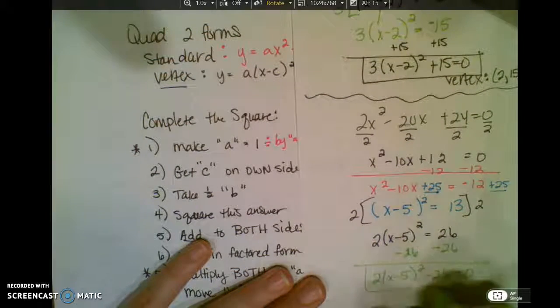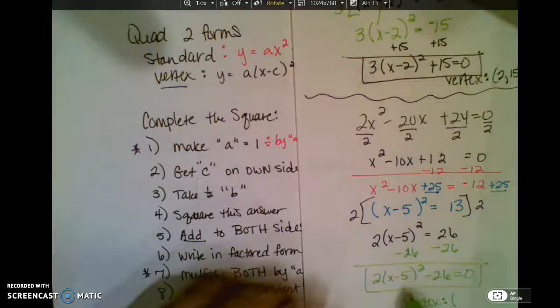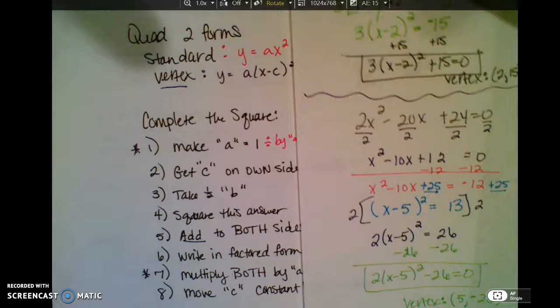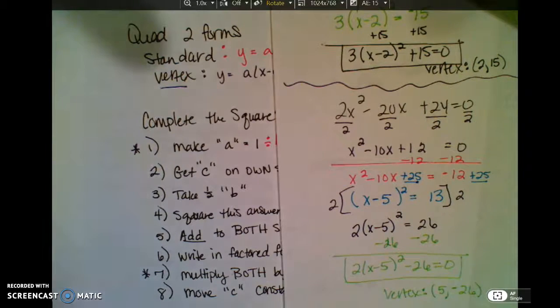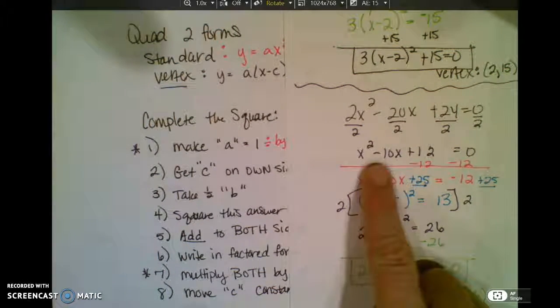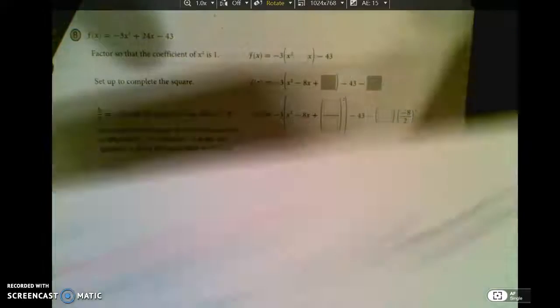If they were to ask me for my vertex, it's going to be the opposite of C, comma D. And D is negative 26. So I've got one more I'm going to show you, just because what if everything is not divisible and doesn't become a whole number? We need to be able to work that.